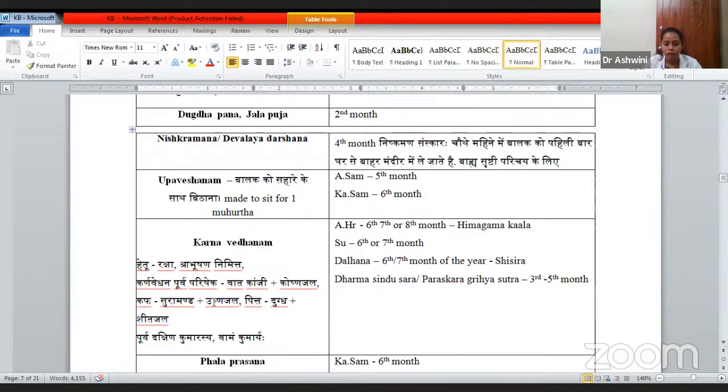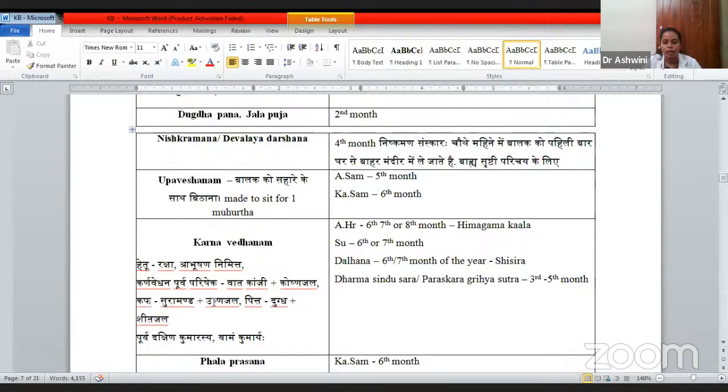For pacifying the Vata, you are supposed to do Parisheka with Kanji and Ushna Jala. Koshna is Ushna Jala. For Kapha, Suramanda or Ushna Jala. Then for Pitta, either Dugdha plus Shita Jala, to pacify the Tridosha. Then Purva Dakshina Kumarasyaha Vama Kumaryaha. So Purva Dik for the first, Dakshina: the right ear should be pierced for boys, and the left ear for the girl baby. Ashtanga Hridaya says the 6th, 7th or 8th month.